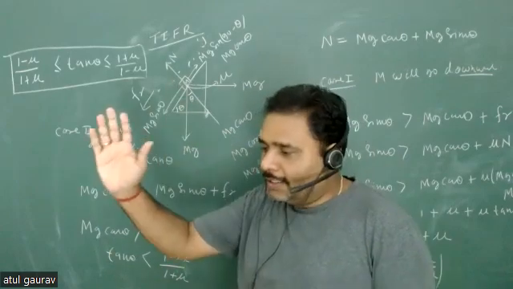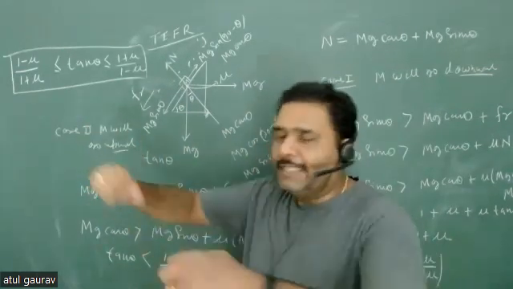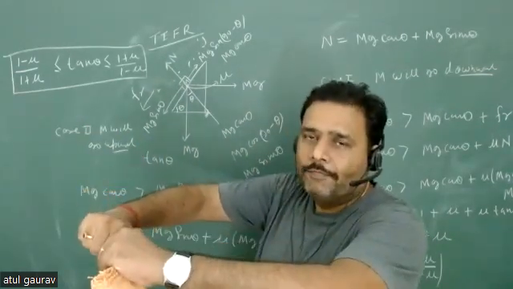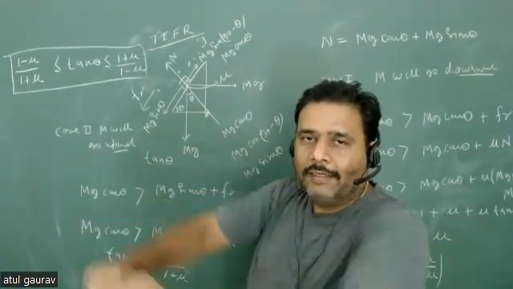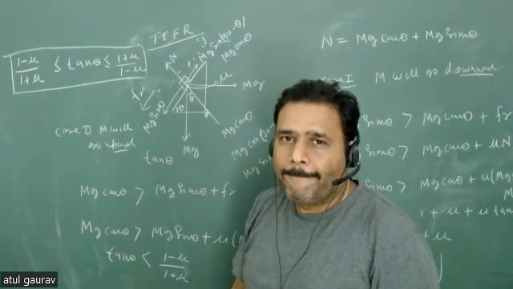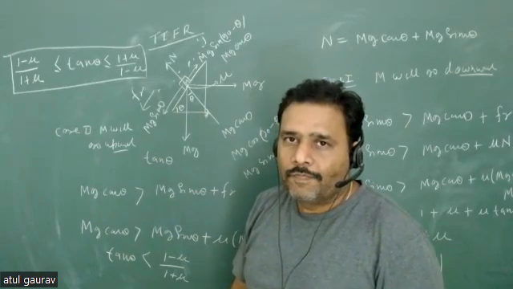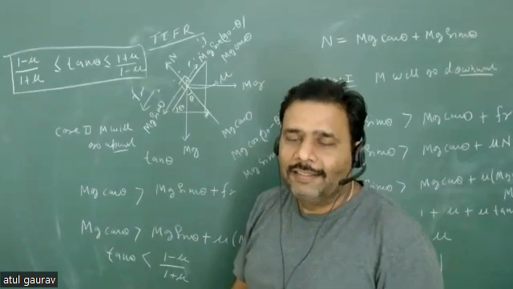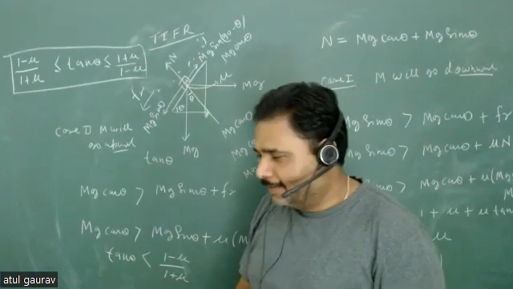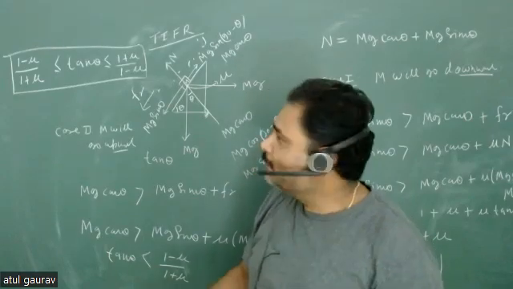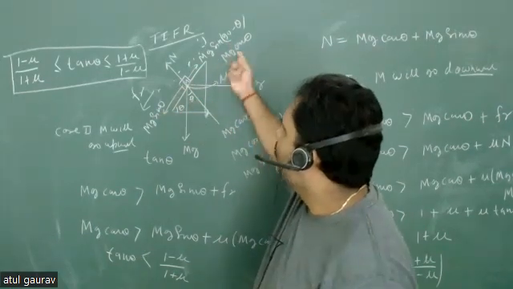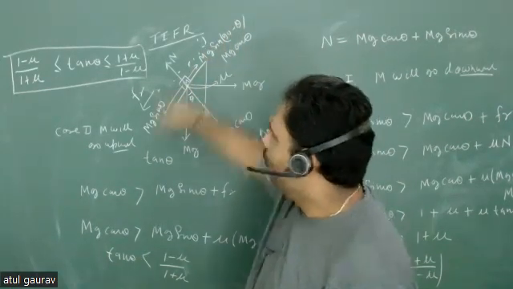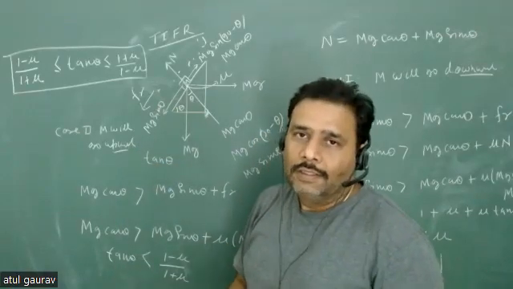There will be a threshold point where cos theta and sin theta will remain the same. And what will be that angle? 45 degree. So at 45 degree, this value and this value will remain the same. Otherwise, it will go either upward or downward.